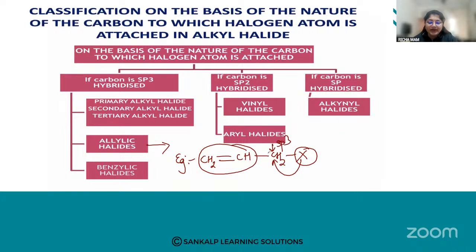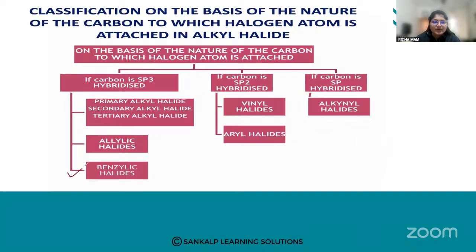One more time I'll repeat. The halogen atom is bonded to an sp3 hybridized carbon which is next to a carbon-carbon double bond. One more example: it can be like this. So this is allylic halides, where the halogen is attached to an sp3 hybridized carbon which is next to a carbon-carbon double bond. These are called allylic halides.